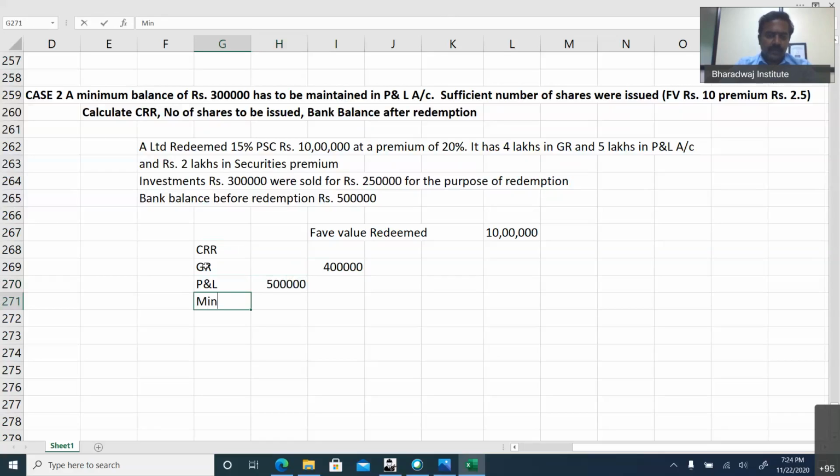Okay, we have to maintain a minimum balance of how much? 3 lakhs. We cannot take that. Apart from that, don't ignore this: loss on sale of investment. Investments of 3 lakhs were sold for 2,50,000, so there is a loss on sale of investment. So from P&L account, we can use only 1,50,000. So CRR, 5,50,000 is the amount available.